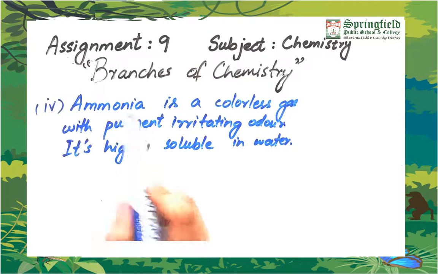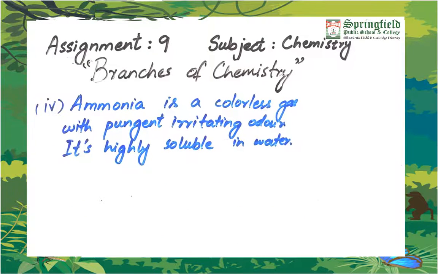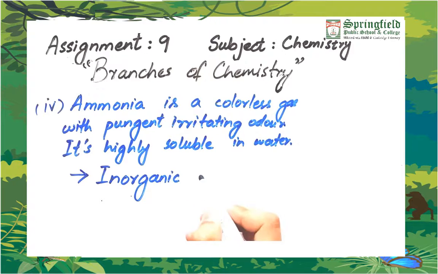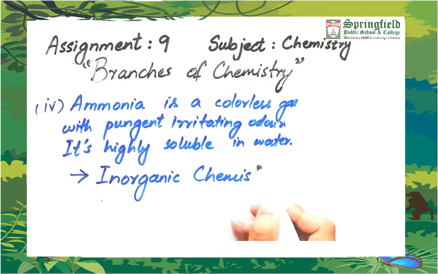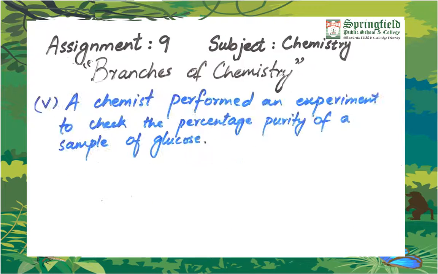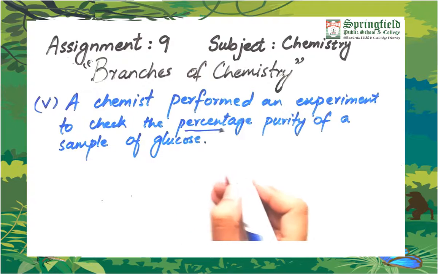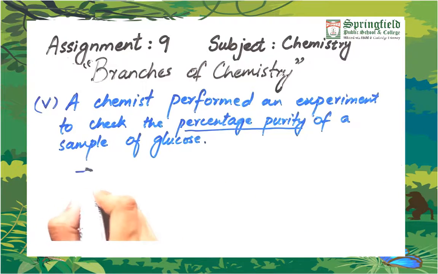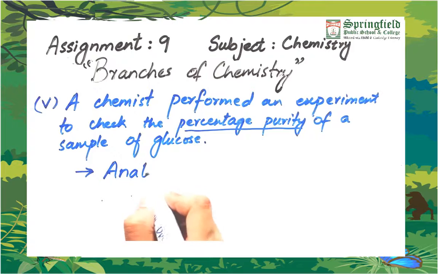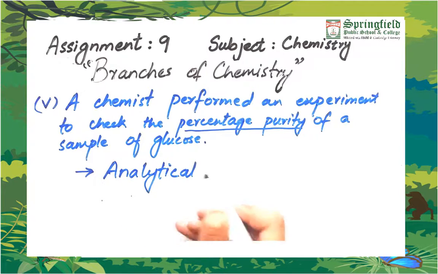Number 4 is ammonia is a colorless gas with pungent irritating odor. It is highly soluble in water. Ammonia is an inorganic compound and there are some properties of that inorganic compound described here. So we can say that inorganic chemistry is that branch which will deal with these examples. Then fifth example is a chemist performed an experiment to check the percentage purity of a sample of glucose. So percentage purity is an analytical process. So we can say that analytical chemistry is that branch which deals with these examples.